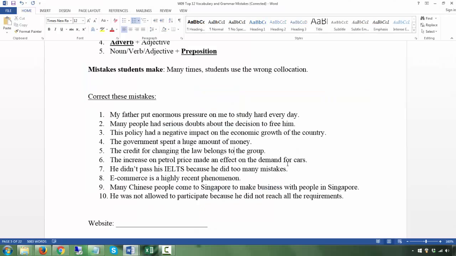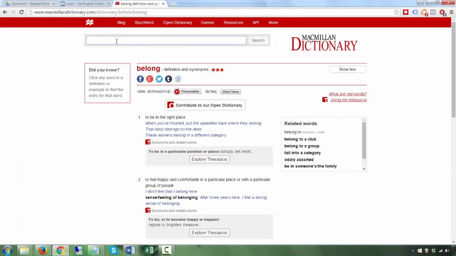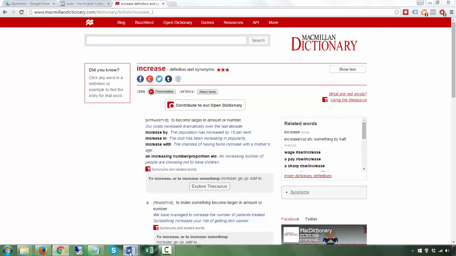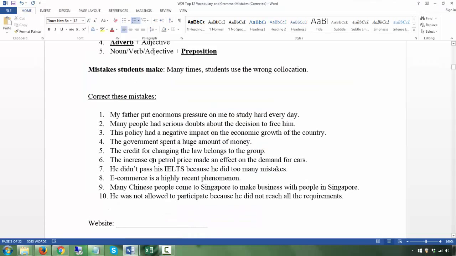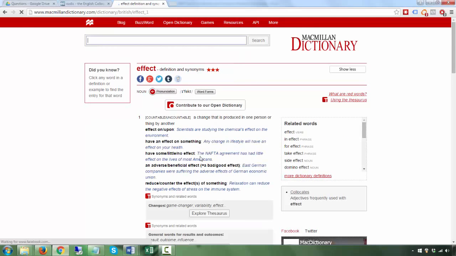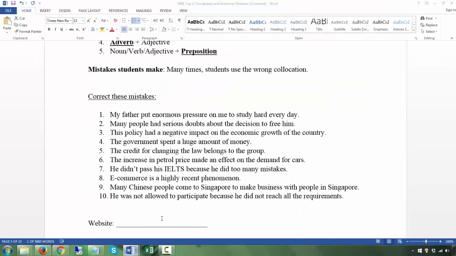The increase on petrol price made an effect on the demand for cars. Okay, so the increase, prepositional mistake, increase in, the increase in something, in petrol price. Effect, verb. You don't say made an effect, but you have, or here you put in the past simple tense, had an effect on the demand for cars.